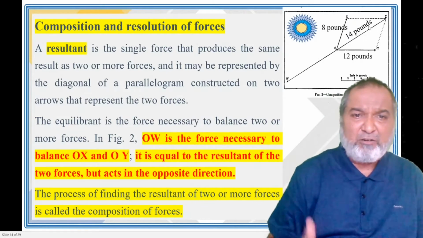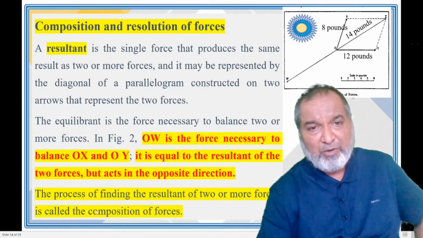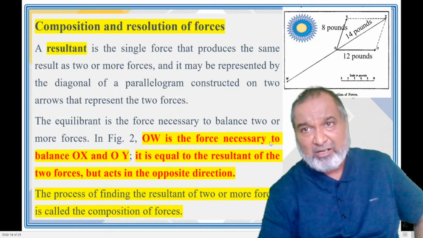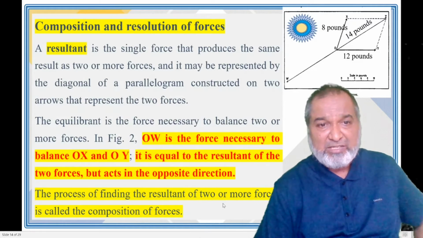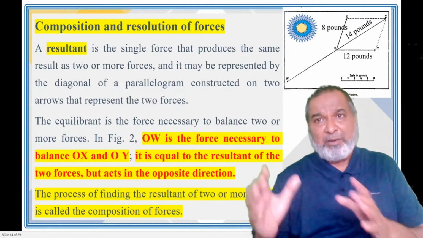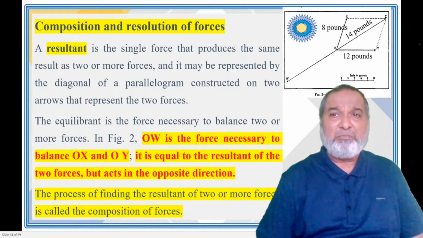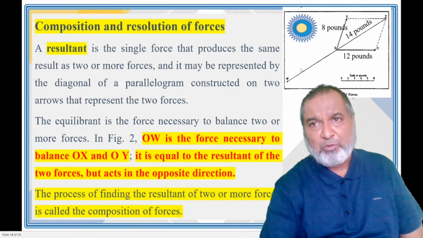The equal resultant of two forces acts in the opposite direction. The process of finding the resultant of two or more forces is called composition of forces. You have to draw this diagram and mention that this force will counter the OW force.